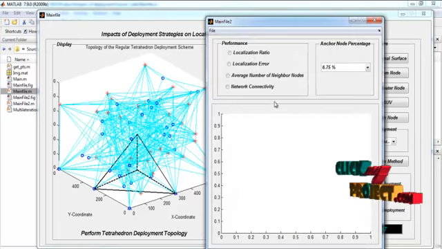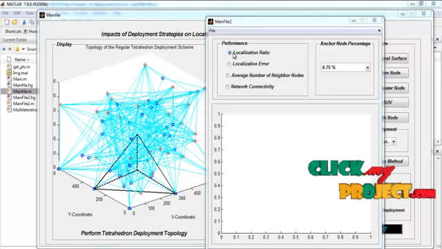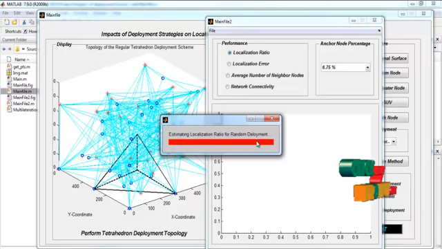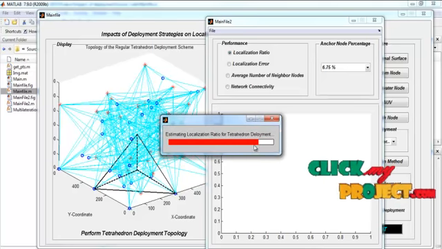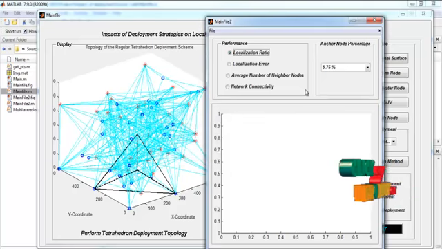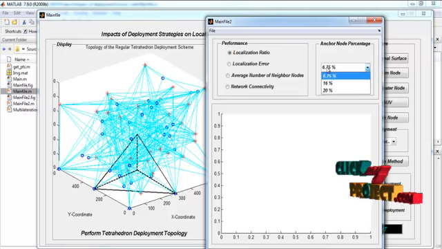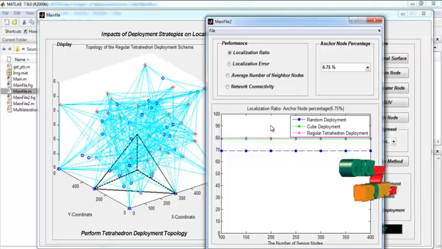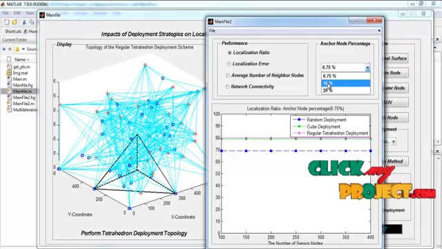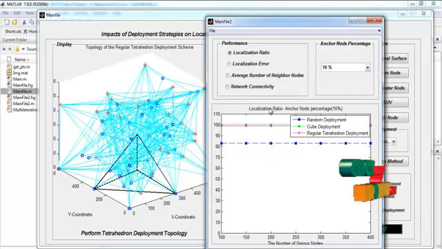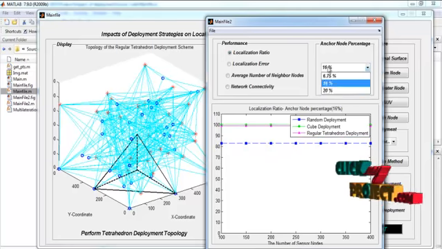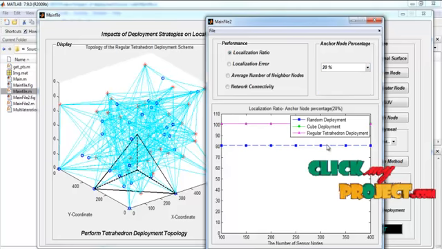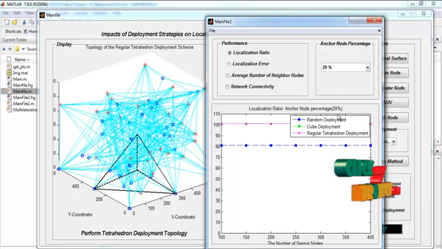This is the performance graph. By selecting the localization ratio, we estimate the localization ratio for random deployment, for cube deployment, and for tetrahedron deployment. And now select the anchor node percentage. By selecting 6.75%, we get the graph for localization ratio at anchor node percentage 6.75%. Selecting 16%, we get the graph for 16%. By selecting 20%, we get the localization ratio for anchor node percentage 20%.